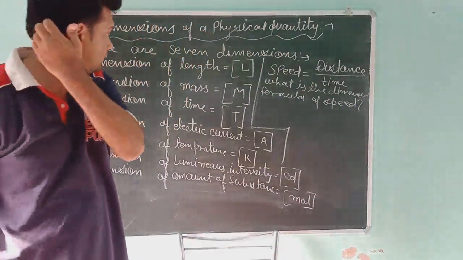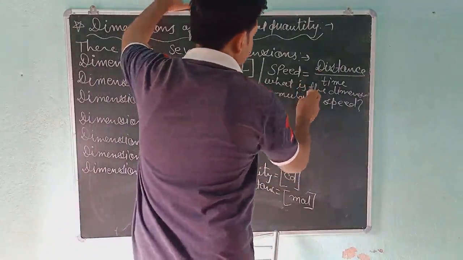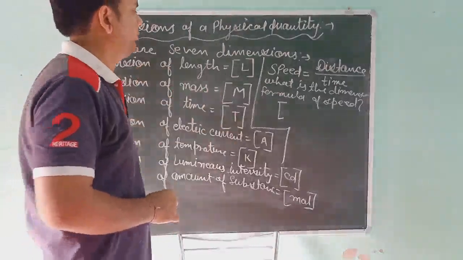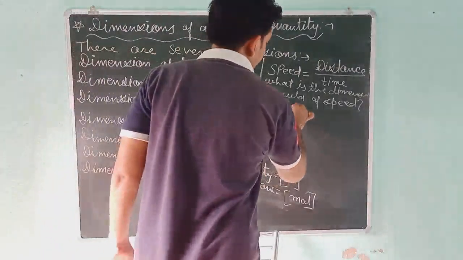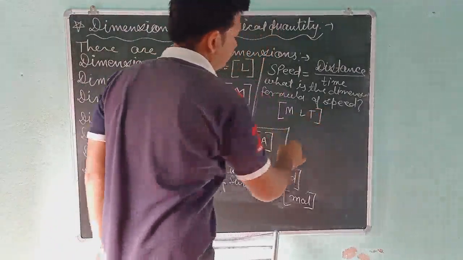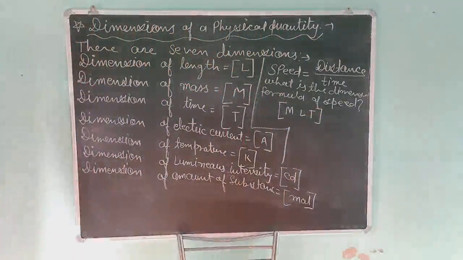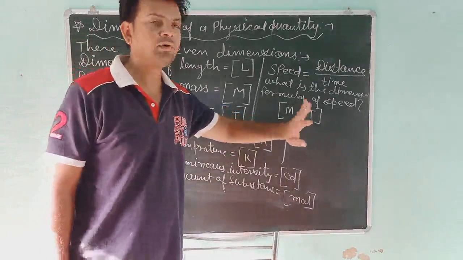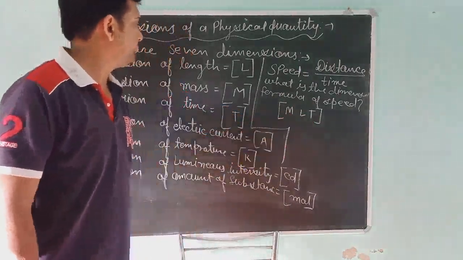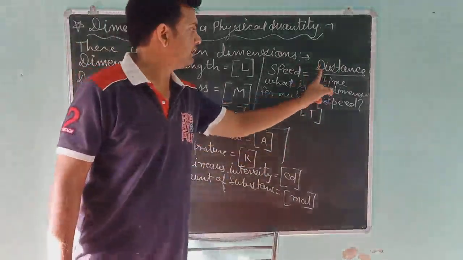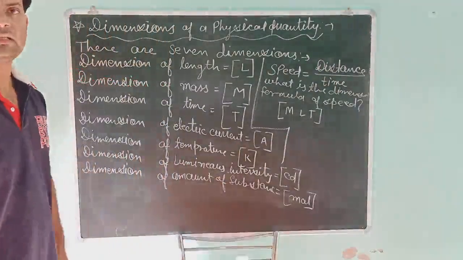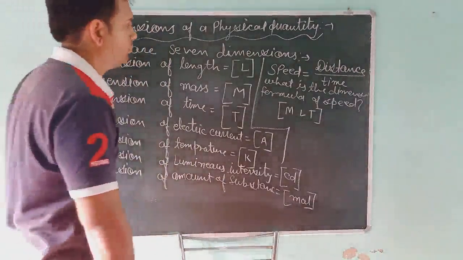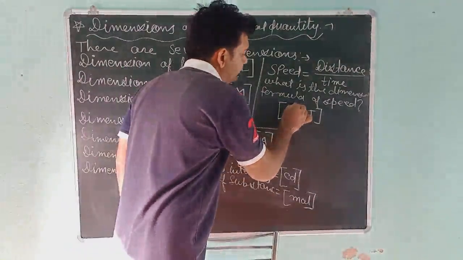Okay students, first of all, here we can say that this is the main standard method, M, L and T. M for mass, L for length, T for time. M for mass. Is there any mass in the formula of speed? No. So mass is 0, so the power will be equal to 0.